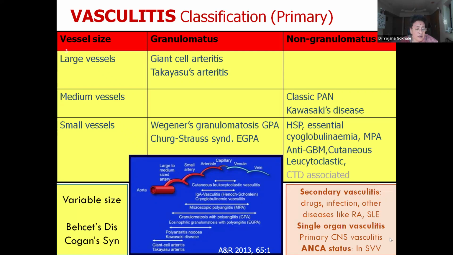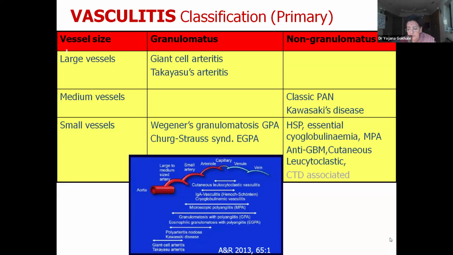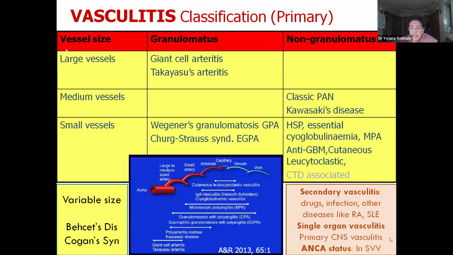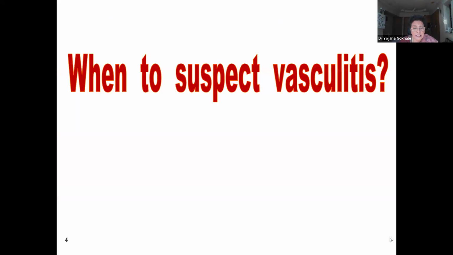Now, vasculitis of variable size can occur in Behçet's and Cogan syndrome. We will not be talking on that. I'll be talking only on this part. And secondary vasculitis can be because of drugs, infection, other diseases like rheumatoid arthritis vasculitis or SLE vasculitis. And there can be single organ vasculitis like primary CNS angiitis. But we will be speaking mainly on the primary vasculitis, which I showed at the first part of this slide.